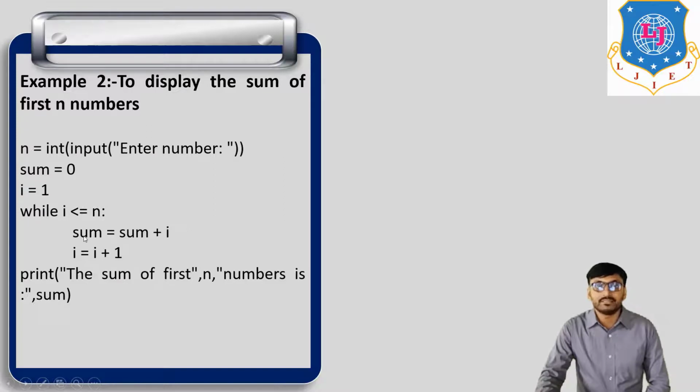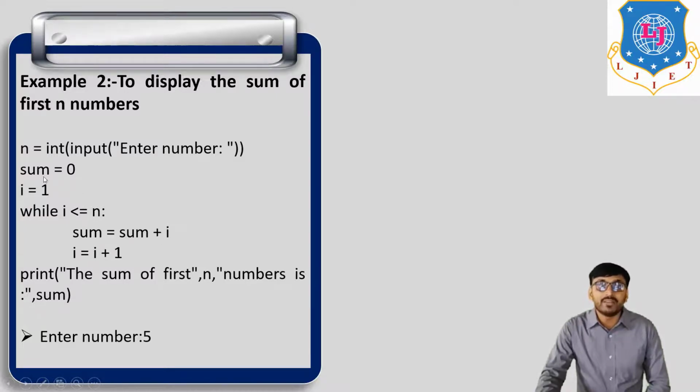This sum is the final value of the sum. If we enter a number equal to 5, it means n is equal to 5. Now sum is equal to 0, the initial value, and i is equal to 1. So first i is equal to 1, and 1 is less than or equal to 5. The condition is true, so sum is equal to sum plus i.